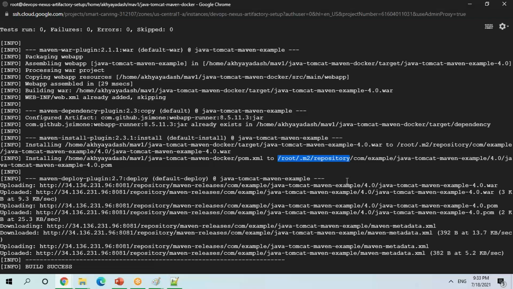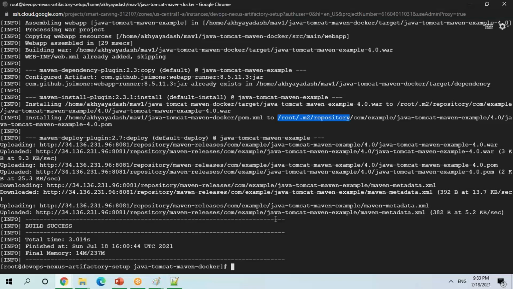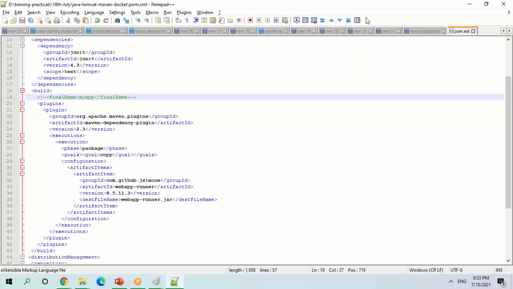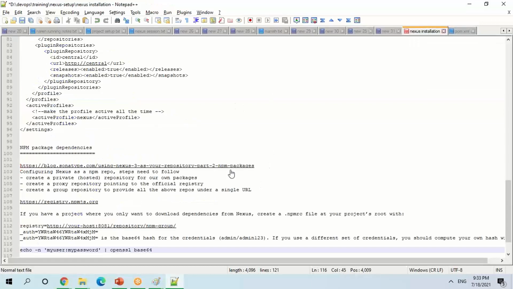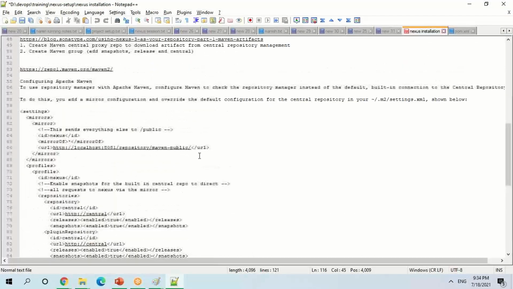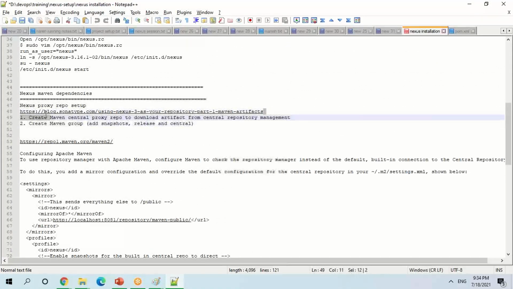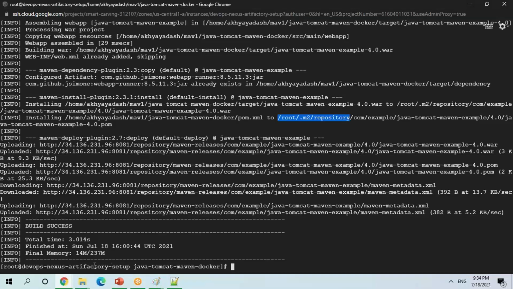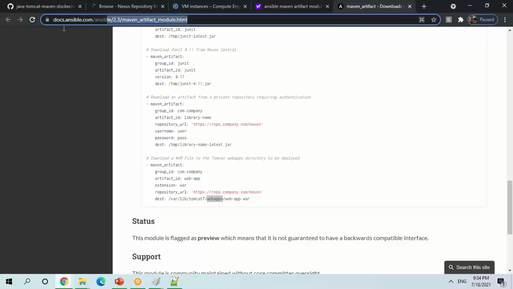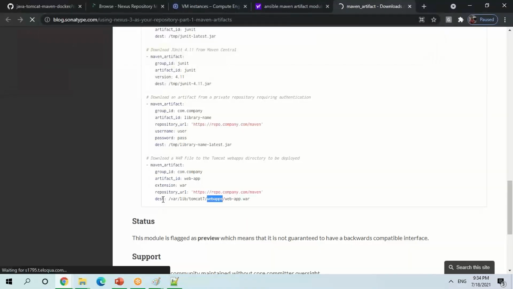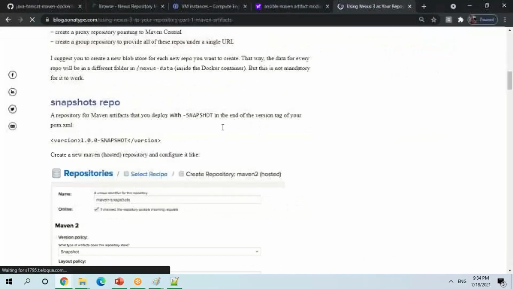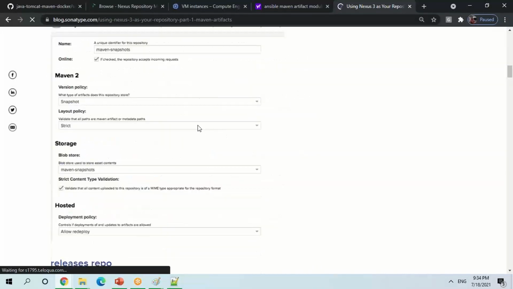So I'm going to use a proxy type server for my artifact tree management system. What I'm going to do, again, is a setup in my settings.xml file. So no need to remember anything, guys. Nexus has given very good installation packages and some setups, right? If you check this one, Maven dependencies, just use the tutorials or modules, whatever they have given, and you can have your own setup, right?